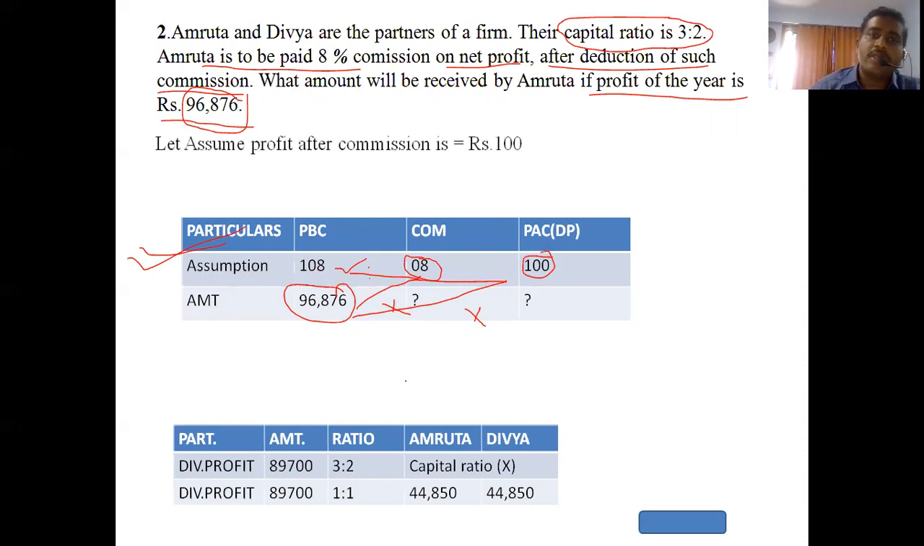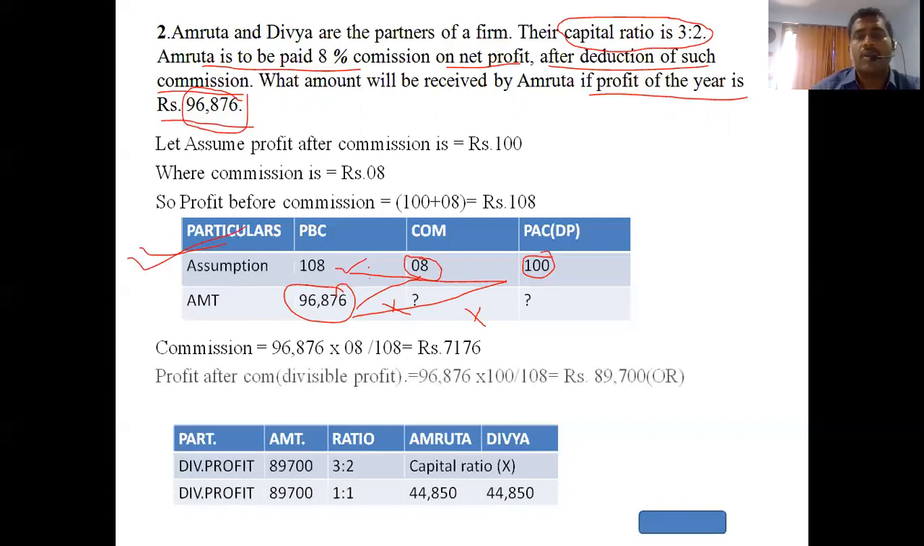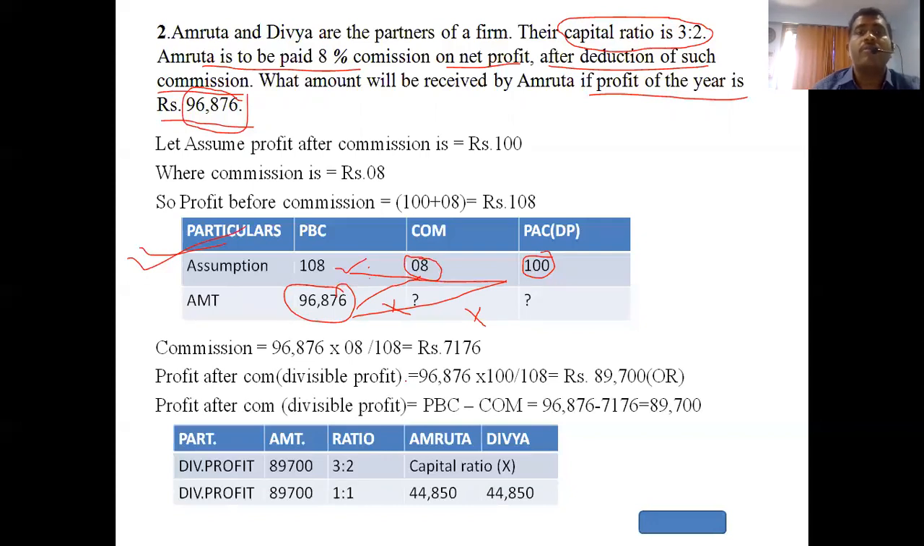So let's assume the profit is how much? 100. What is the commission? 8. So profit before commission comes to 100 plus 8, 108. That's the description. Now comes how to find the commission: 96876 into 8 divided by 108. We get the commission. Now how to find profit after commission? We know there are two ways. One is cross multiply and the other is deduction from the total profit. The first is cross multiply: into 100 divided by 108, or we can do it by deduction. In that way we get the answer. Finally, Amruta's share. For that, we have to prepare this column.